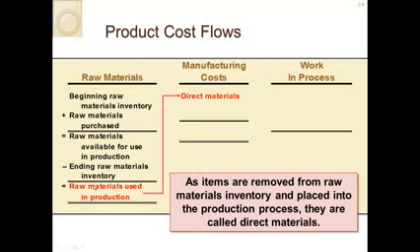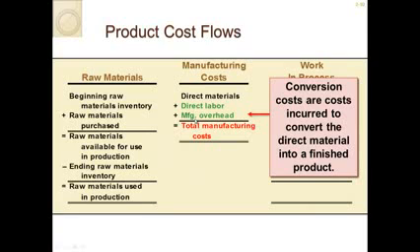Then you subtract out your ending raw materials inventory, and that gives you raw materials used in production. These items are removed from raw materials and placed into the production process. Therefore, they are called direct materials. Next, besides direct materials, we also have direct labor and manufacturing overhead. These conversion costs are costs incurred to convert the materials into a finished product. So that gives us our total manufacturing cost.